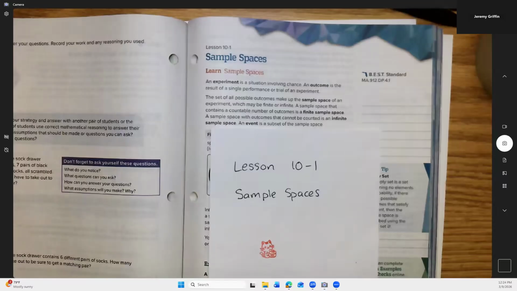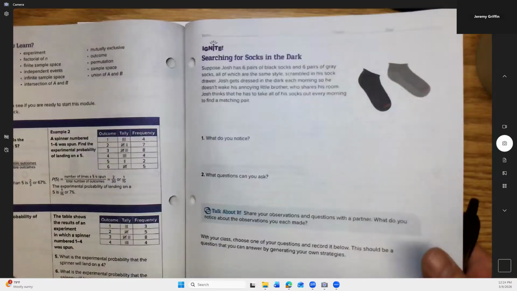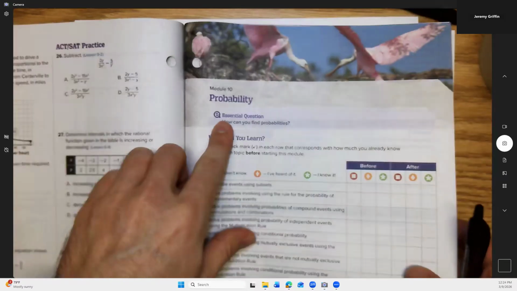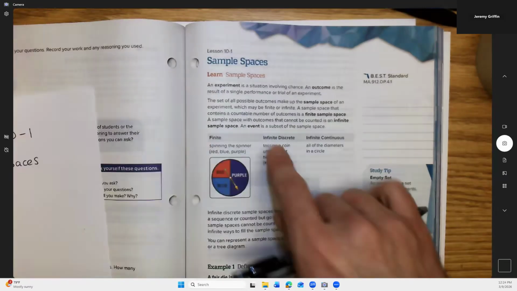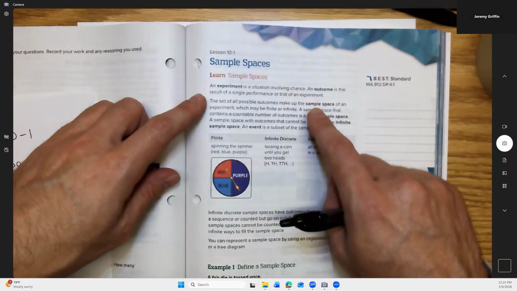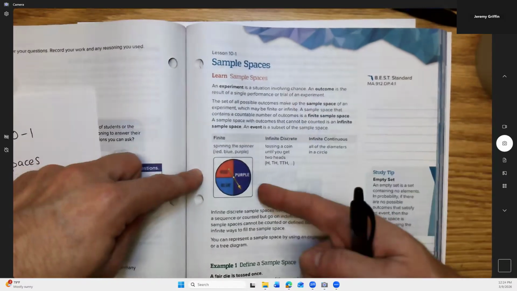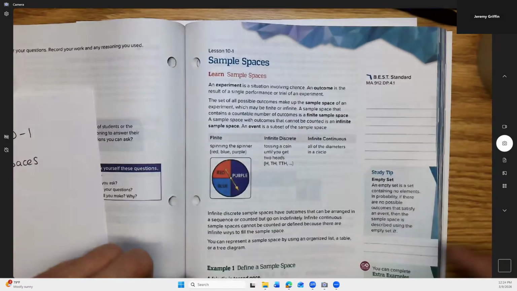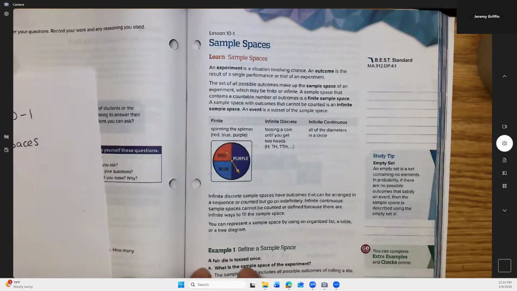Lesson 10.1, sample spaces. Module 10 is about probability. In 10.1, we're looking at experiments. An experiment is a situation involving chance. We have outcomes. We've got the spinner right here. Another example: we're going to toss a pair of dice.